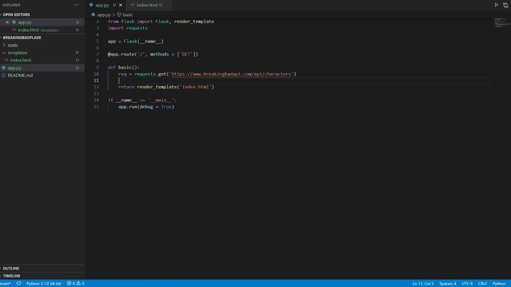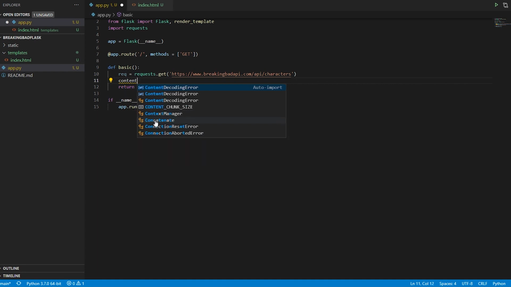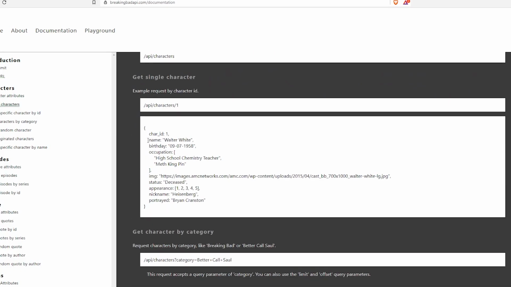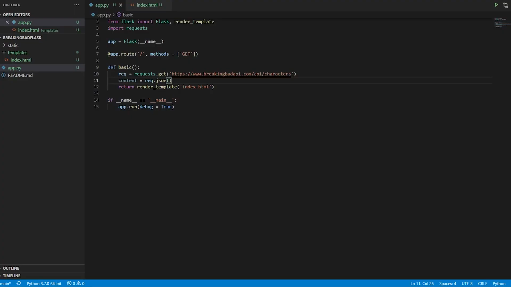Now in order to handle this, I'll say content. Content is basically the name of the variable, nothing else. I'll say req.json, because if you see over here, the data is available in JSON. You have to handle this data in Python, because Python doesn't necessarily know what kind of data you are handling, and most likely the API gives you JSON. This is also not sufficient for Flask. If I print this, I'll get a JSON of all of the data, and it will be a very giant gibberish. But I don't want you to get into much technical depth of it. I want you to just focus on what the things are.